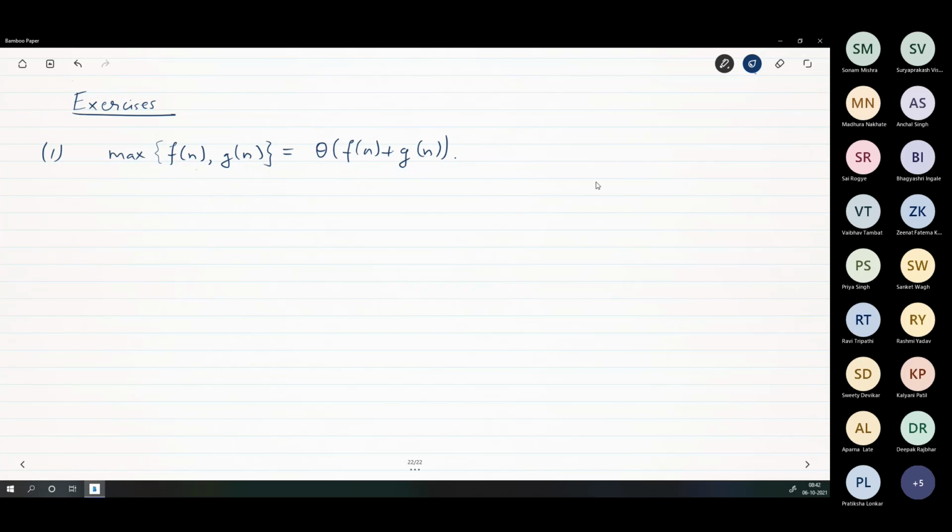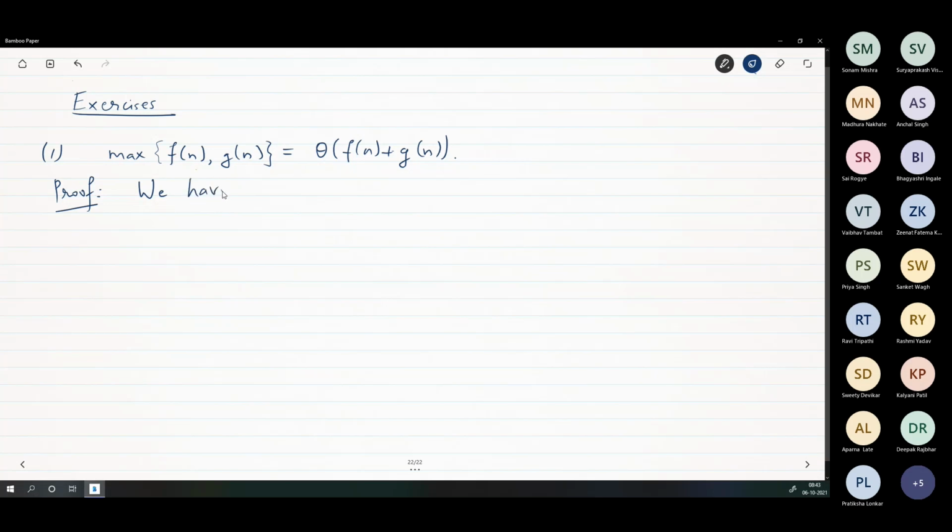Okay, so first, how will you show big O? Let's write prove. Given and to prove is clear, right? Given, you have just given functions f and g, nothing else. To prove is this whole thing. Now prove: you have to show big O and big omega. So let's prove big O first. How will you show big O? Let me write it down, and pay attention so that you get an idea of how to write things.